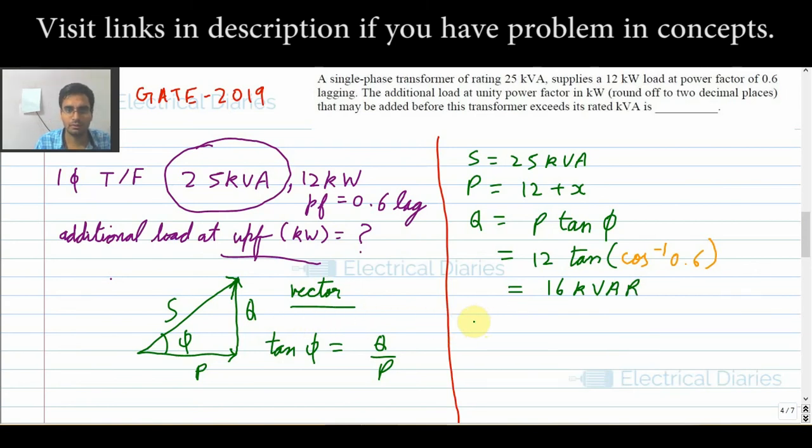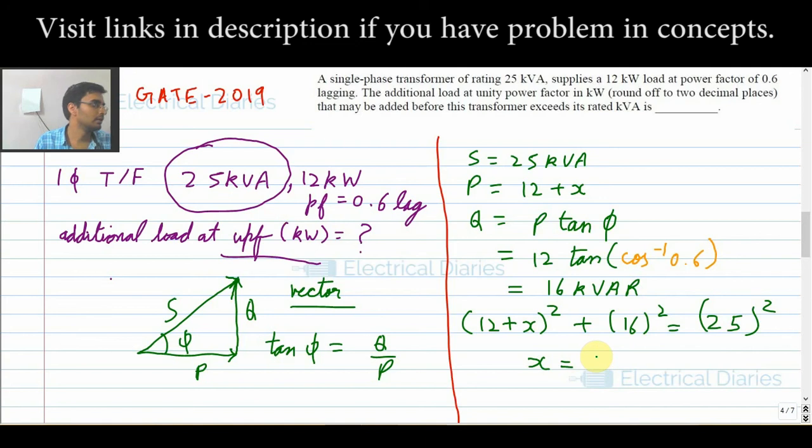Now see, this is the vector sum. So simple, you should apply this. I hope you know this: P square plus Q square should be equal to 25 square. So on solving this, you get X as 7.21 kilowatts.